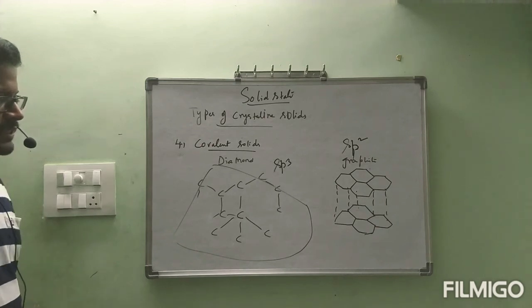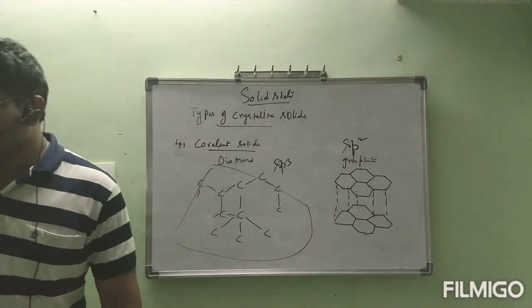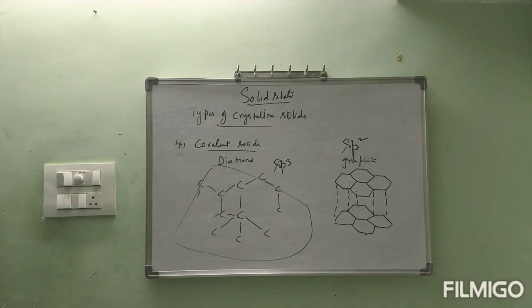These are strong solids. So under crystalline solids, totally we have discussed 4 types. What are those 4 types, ma? Molecular solids, next ionic solids, next metallic solids, next covalent solids. In molecular solids, at room temperature they won't exist as solids, ma.